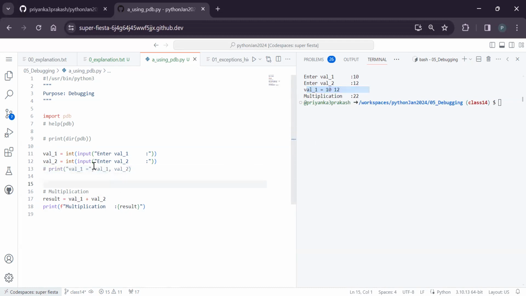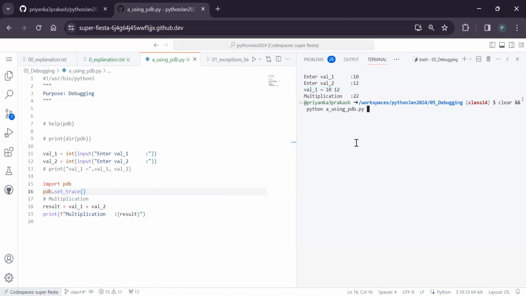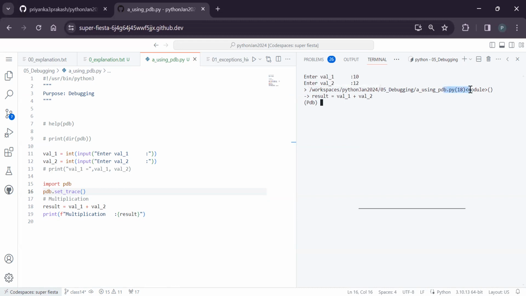For that, we need to use something called PDB. Generally, unlike other modules, we don't use PDB in the script, because in production you don't want the debugging code to go. So generally we write import pdb and pdb.set_trace. If I write these two statements, it will do like this. You give 10, you give 12. Did you see the code is not completed? It is saying the next line to execute is line 18. What is line 17? It's a comment, so it is ignored. Line 18 is the next line to execute.